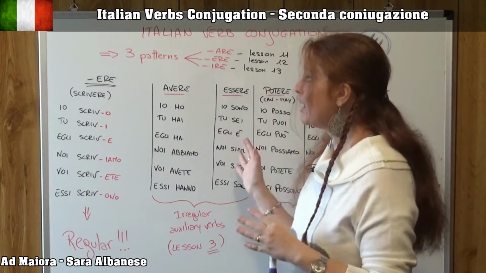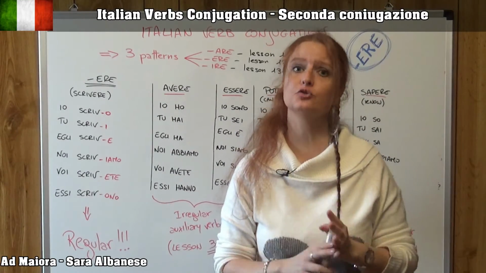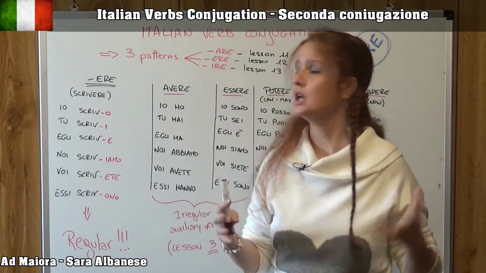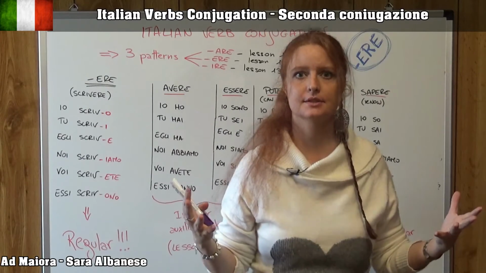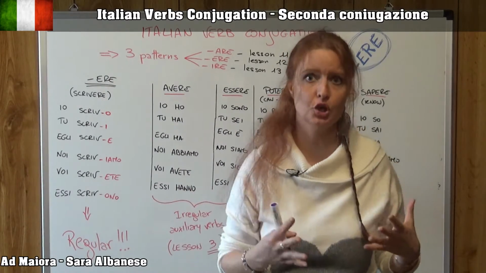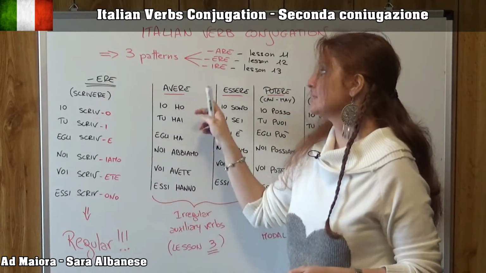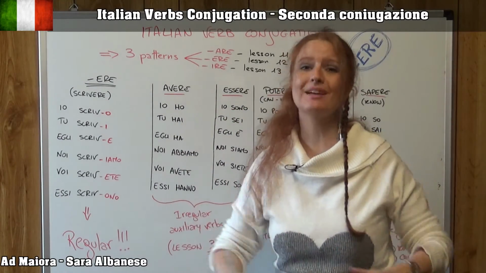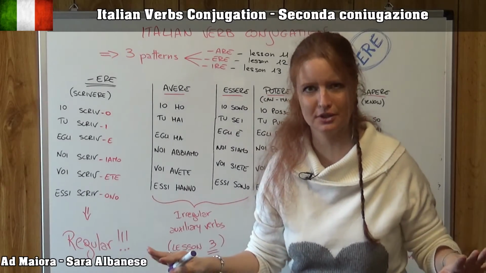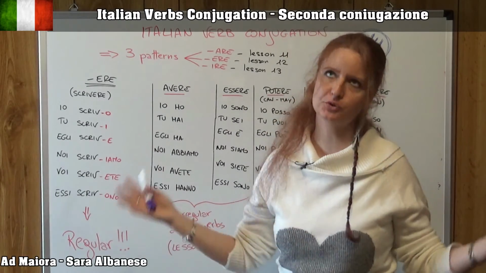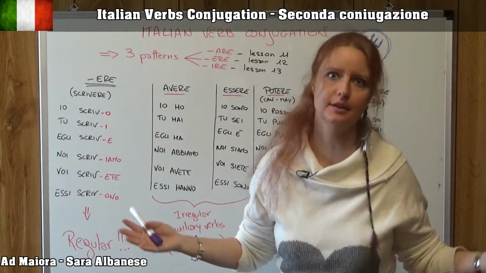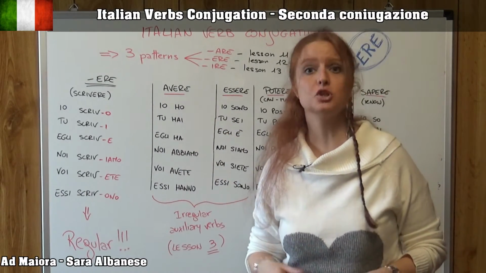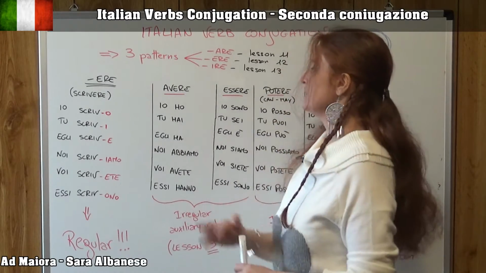But I want to mention them for those who aren't following the old course, who are maybe just opening this lesson and don't know or remember them. Actually they both end with ERE, but they are completely irregular, as most auxiliary verbs in any language. So let's start with the verb avere, which is to have.